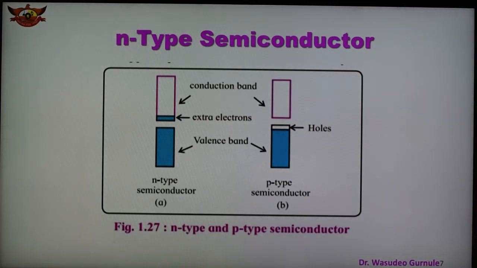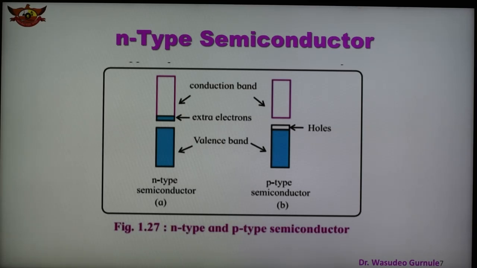There is a hole because a p-type semiconductor is obtained by addition of an element as an impurity of group number 13, for example boron. Boron has atomic number 5, so 3 electrons are there. So there are fewer electrons, so there is a hole. Boron has 3 electrons in the valence shell. Atomic number of boron is 5, with 2 electrons in the first shell and 3 electrons in the valence shell. So with silicon, there is no formation of 4 covalent bonds. 3 electrons are utilized for the formation of bonding, and for the fourth there is a hole, no bonding.